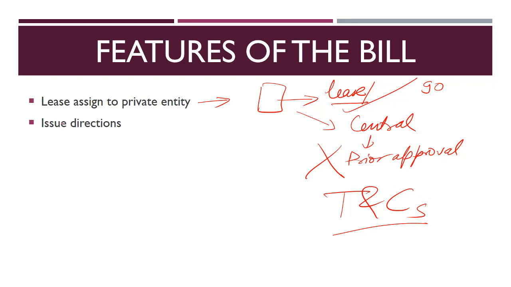And the last point is that under this bill, the central government gets the power to issue directions to any authority, any corporation, or any other kind of organization under this bill for the purpose of this act. So these are the major features.